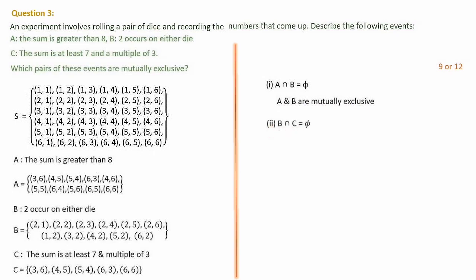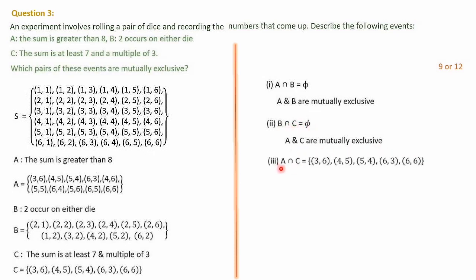Second one, B and C. We have to check in cyclic order. A, B we have taken, then B and C we are taking. When you check B and C, there is 2 1, 2 2, 2 3, 2 4, 2 5, 2 6, 1 2, 3 2, 4 2, 5 2 and 6 2. Nothing is common. So B intersection C is a null set. B and C are mutually exclusive.